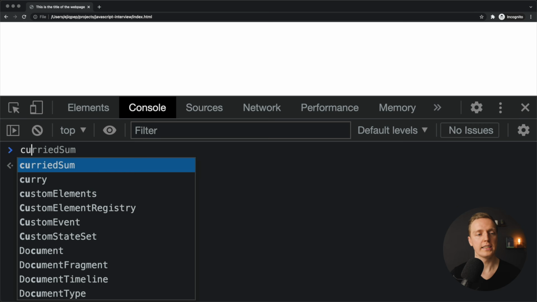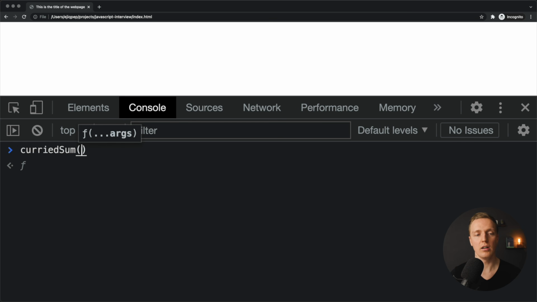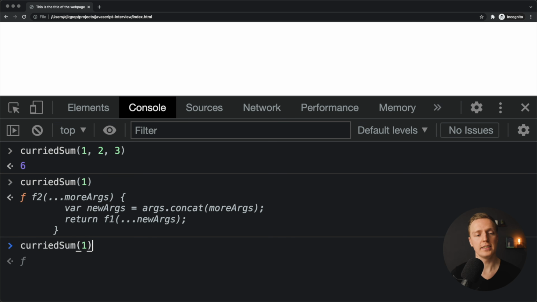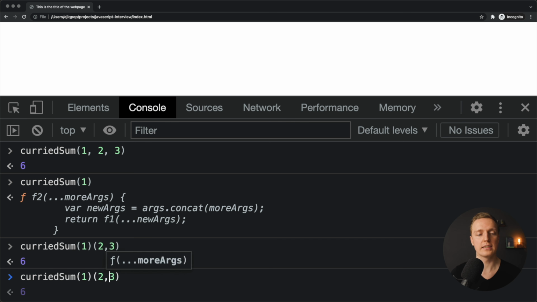So what I want to try here is our curried sum. How we can call it? We can call it with 1, 2 and 3, and we're getting 6. It is working. Now we can call it with 1. As you can see, we're getting back a function, and we now can call it with 2 and 3. As you can see, we're getting 6 also, which means it is working.